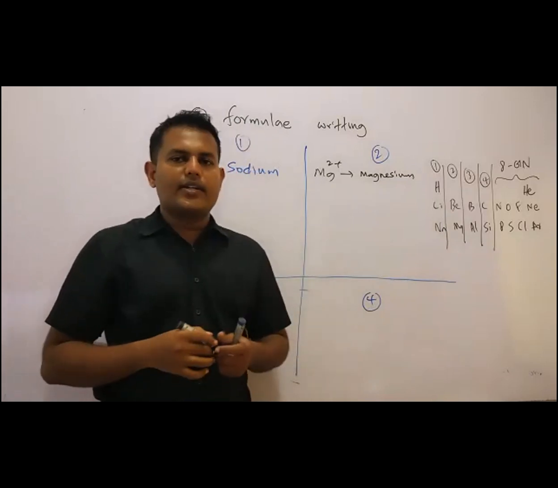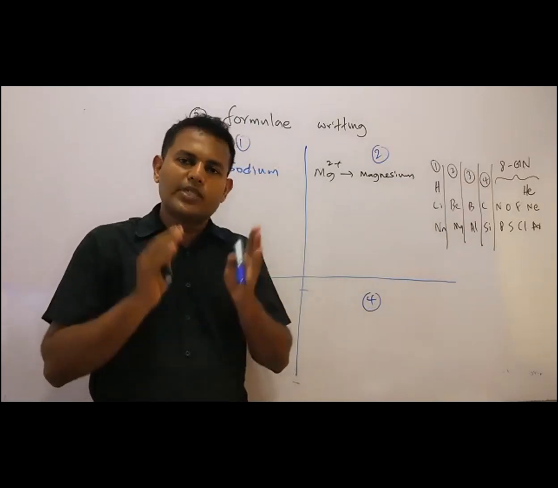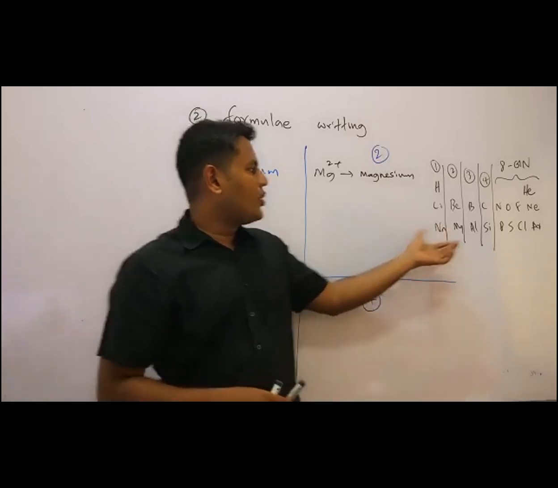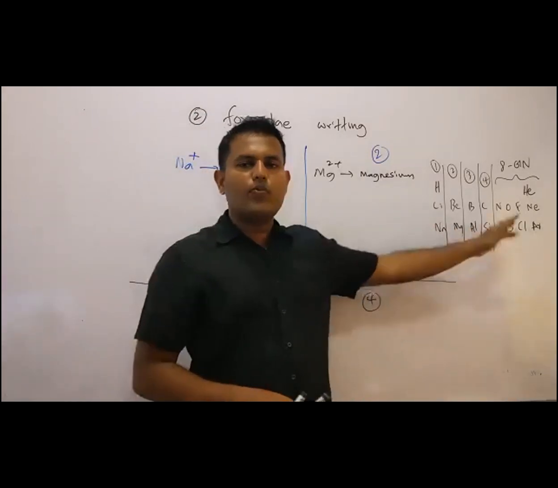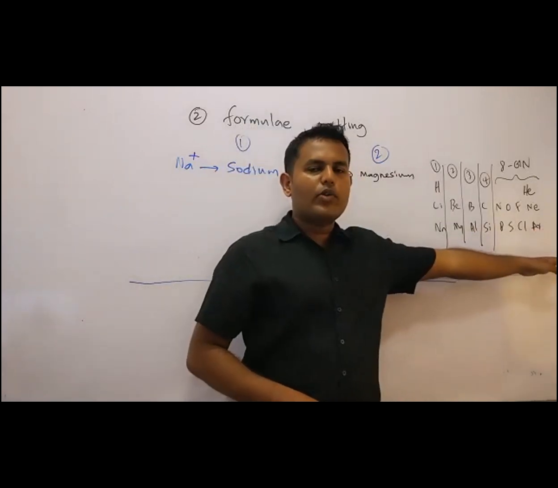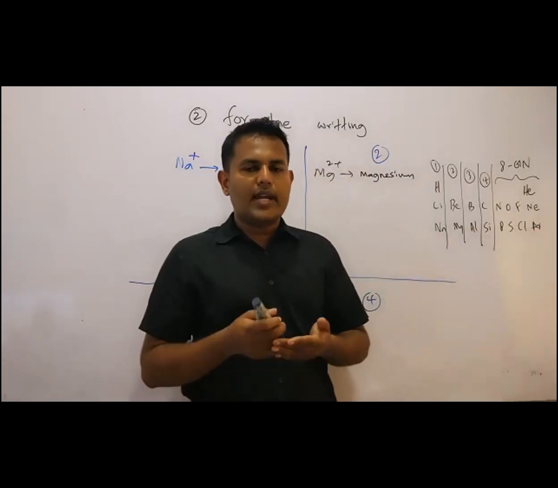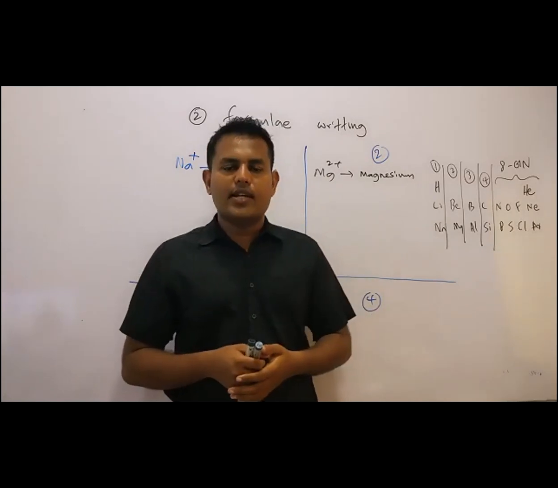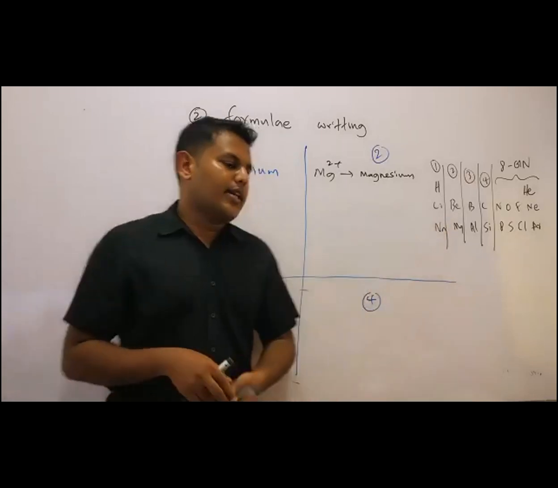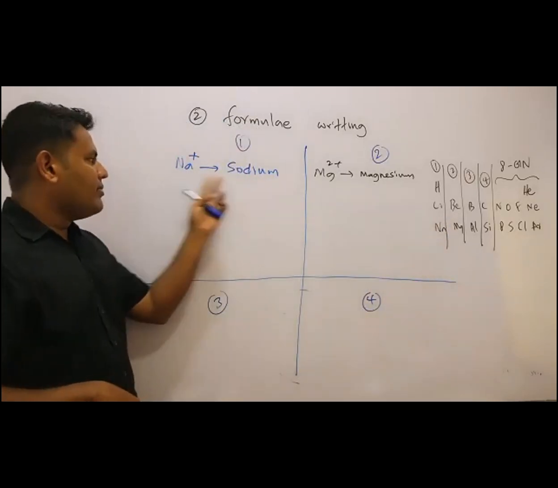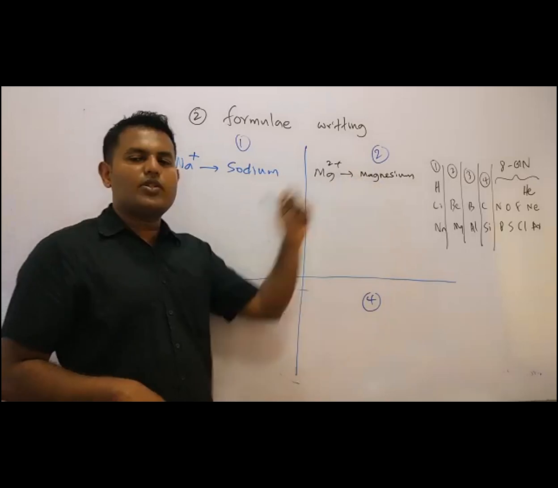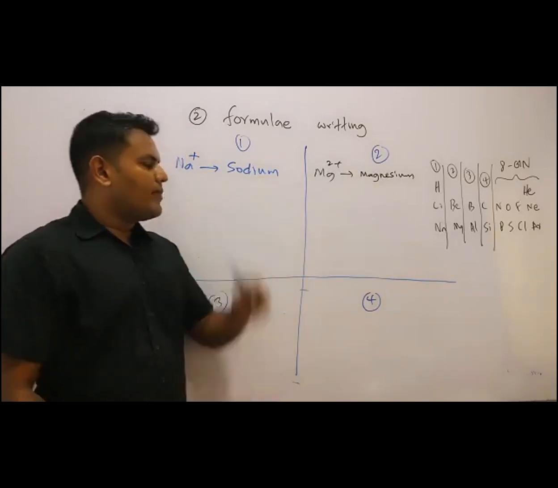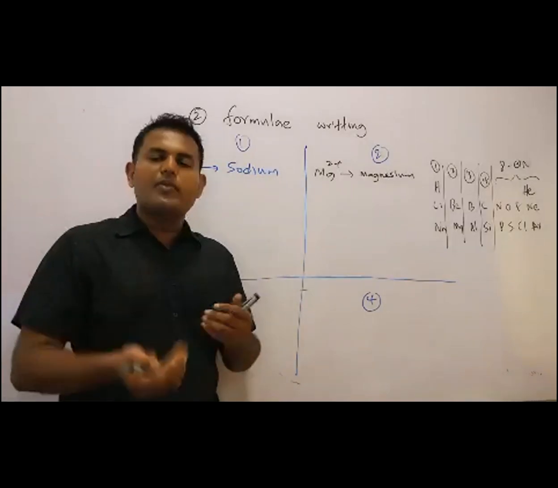It is the cation. Keep in mind, cations means positive ones. Anions means negative ones. So from group 1 to group 4, we have cations. Then group 5 to group 7, we have anions. The anions are negatively charged ions, and cations are positively charged ions. Is it clear? Group 1 to group 4. Then sodium Na plus, magnesium Mg2 plus. Likewise, let's apply the anions and cations you know to this. This is how we should study this formula writing part in A levels.